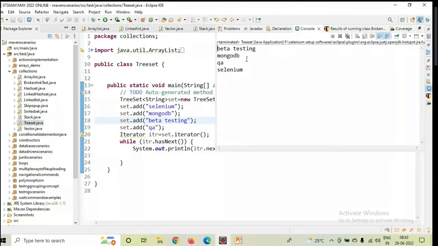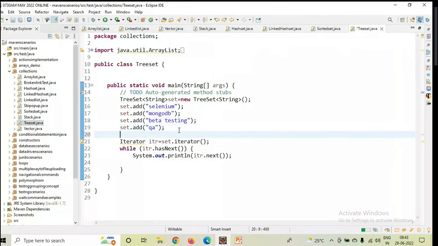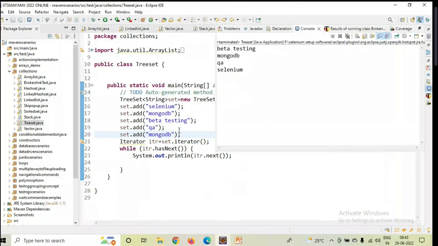Beta testing, MongoDB, QA, and Selenium. Now suppose I add set.add MongoDB one more time here. Definitely there is duplicated content and it won't print one more time. See, only one time it is going to print.